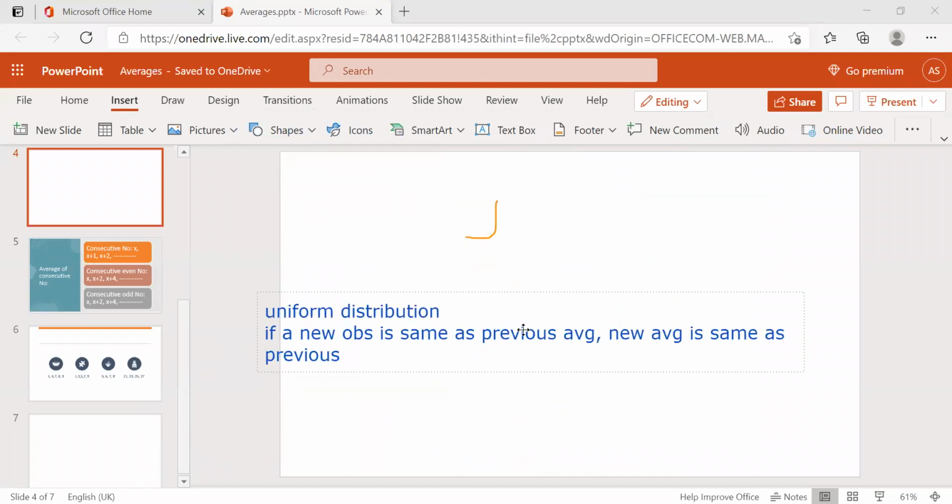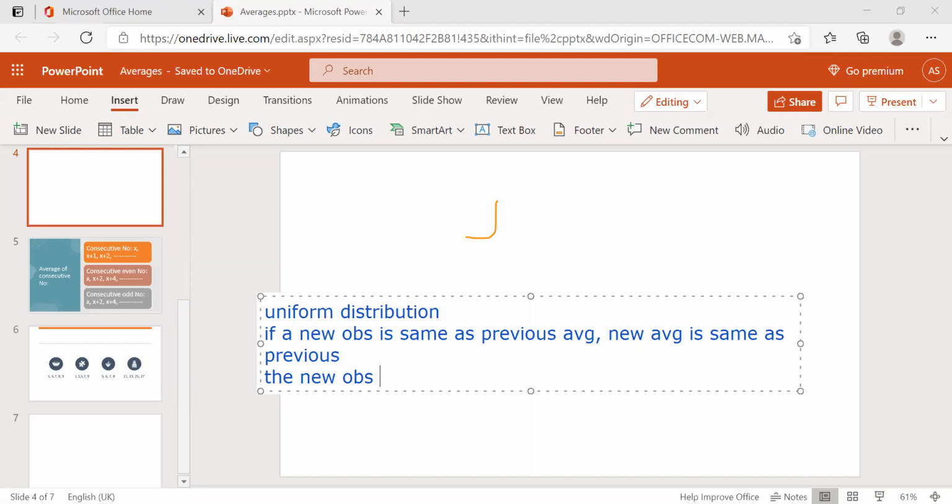Now come to the third point. If the new observation is more than the previous average, then the average will increase.